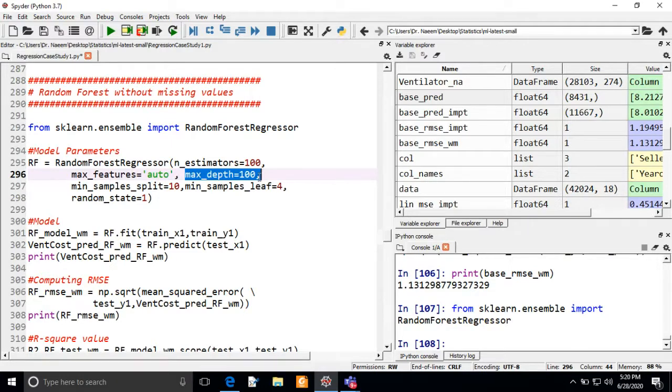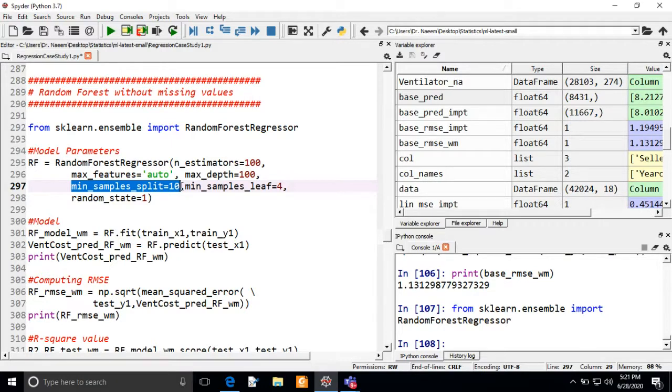Then the next parameter is min_samples_split, which is the number of samples required for a node to split. Suppose we have only two observations in the node and we don't want that node to split any further, because it might not make any sense. In that case, if we want to impose such a condition, we can do it here.